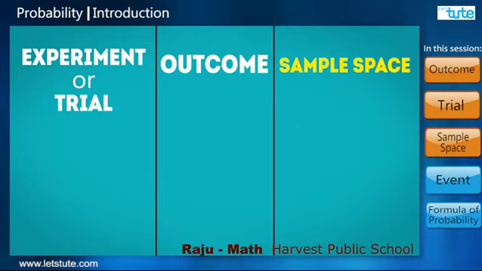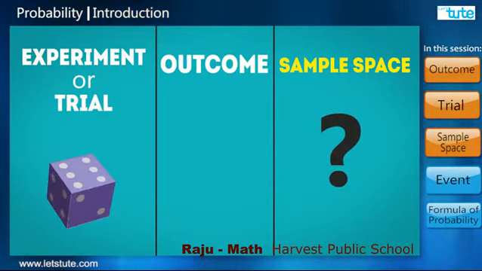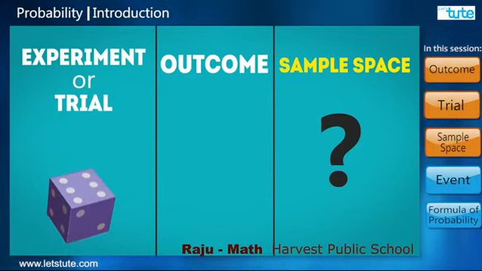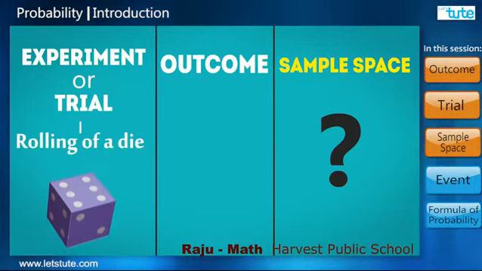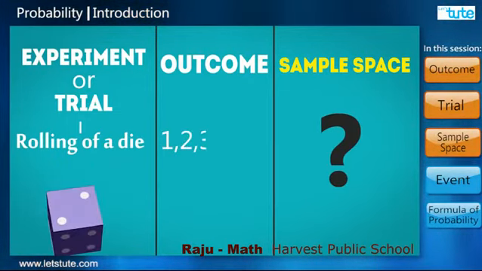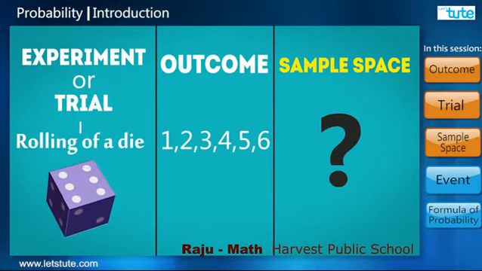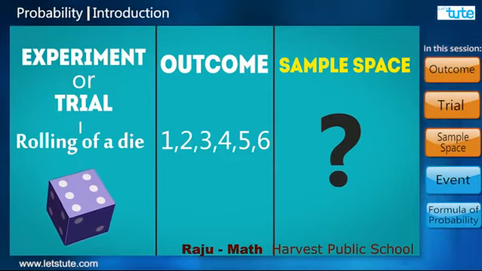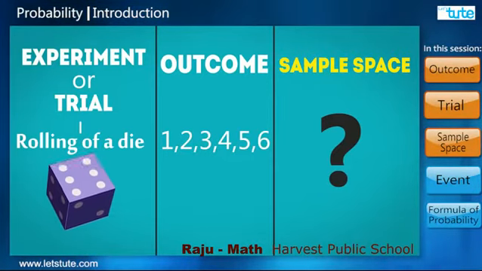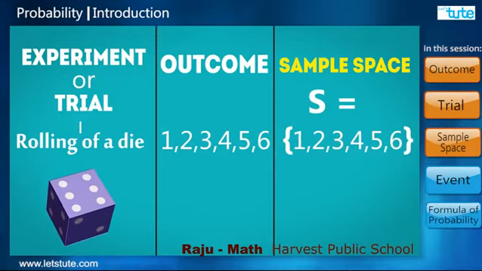So, can you tell what could be the sample space when a die is thrown? The action here is rolling a die, so rolling a die is a trial. When a die is thrown, we get 1, 2, 3, 4, 5 and 6. These are the possible results or outcomes. So, the sample space would be S = {1, 2, 3, 4, 5, 6}.